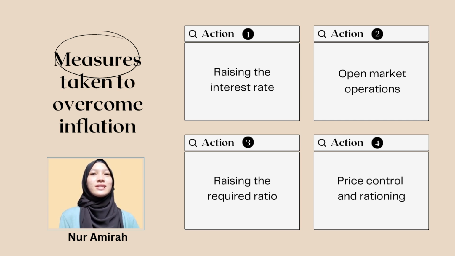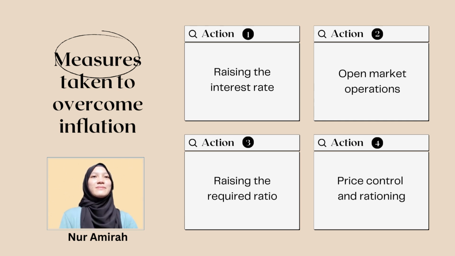Third, raising the required reserve ratio. The central bank will raise the reserve ratio to reduce cash resources in commercial banks and force these commercial banks to limit their lending activities. Lower interest rates can enhance money supply by making borrowing more affordable, whereas higher rates have the opposite effect.